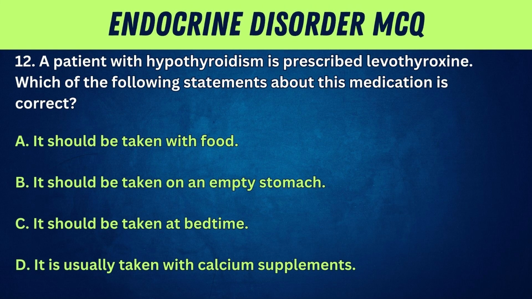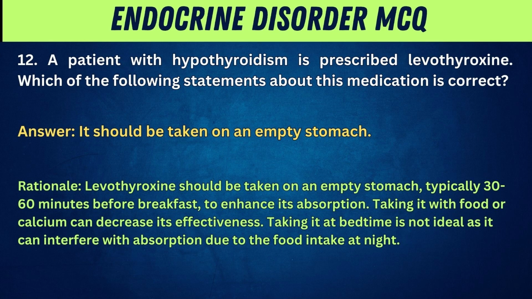12. A patient with hypothyroidism is prescribed levothyroxine. Which of the following statements about this medication is correct? A. It should be taken with food. B. It should be taken on an empty stomach. C. It should be taken at bedtime. D. It is usually taken with calcium supplements. Answer: it should be taken on an empty stomach.